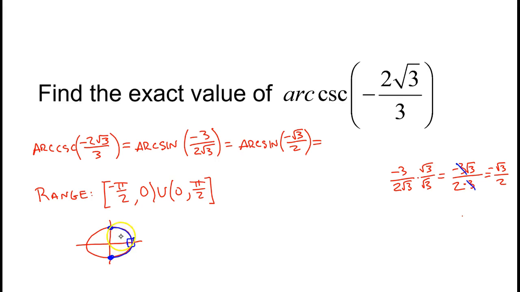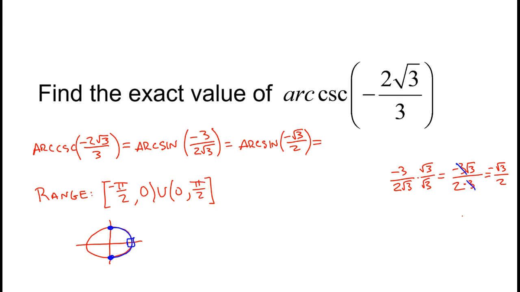So to be able to go from negative sine values to positive sine values, we decide to go from negative pi over 2 up to pi over 2. Yes, we have a gap right here because the sine of 0 is 0, and we can't divide by 0. We're looking at arc cosecant here. So hopefully this picture helps you understand why the range has that hole at 0 and why we go from negative pi over 2 to pi over 2.